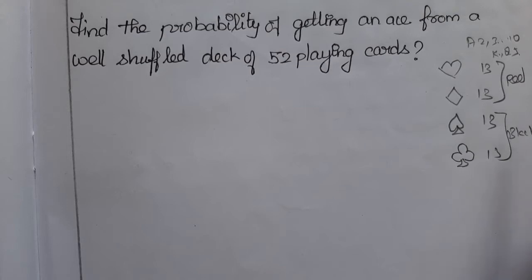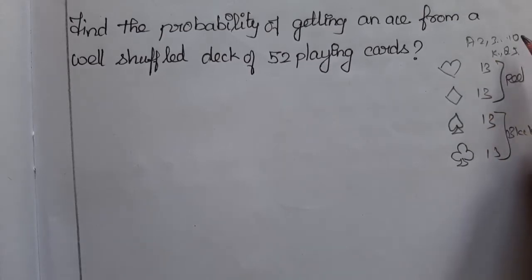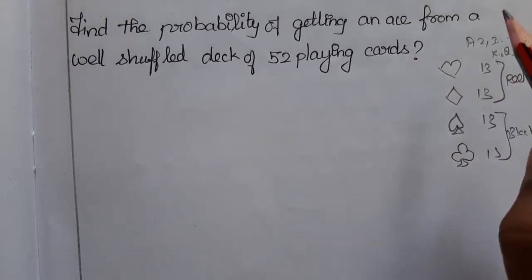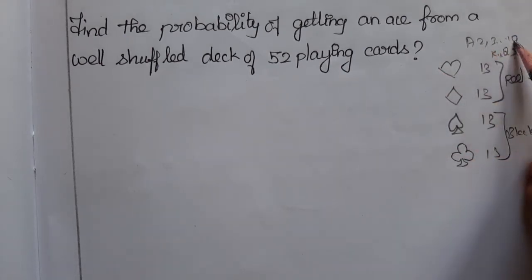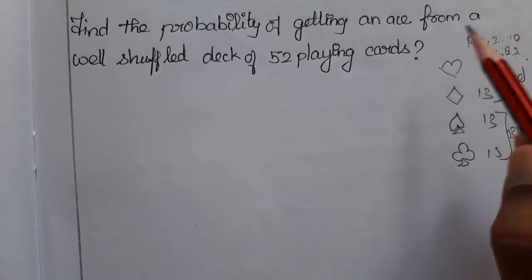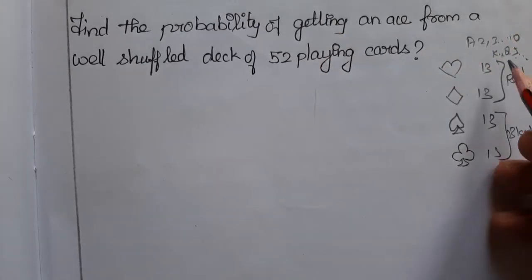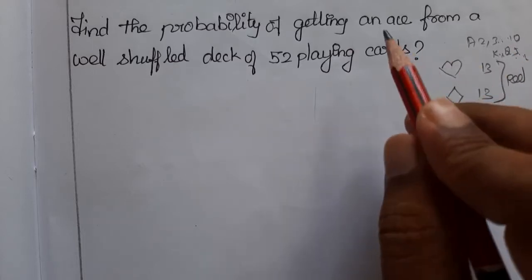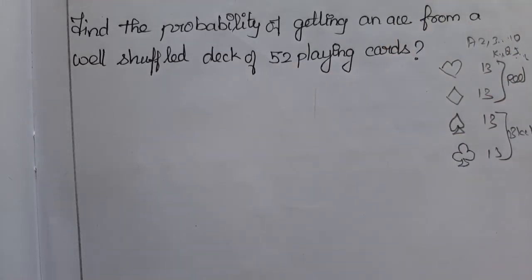So totally 13 cards are there. A to 10 is 10 cards plus 3: king, queen, jack. King, queen, jack we can see faces on the card. The rest are numbers 2 to 10, and ace is represented as a capital A. King, queen and jack represent the king face, queen face and jack face, right? So this is the 52 playing cards in the well shuffled deck.